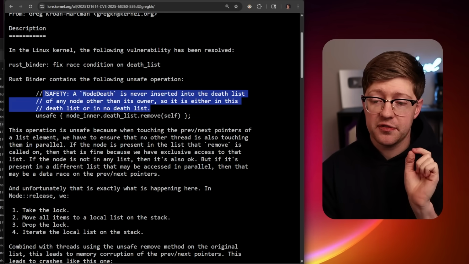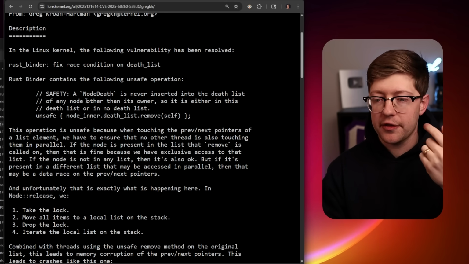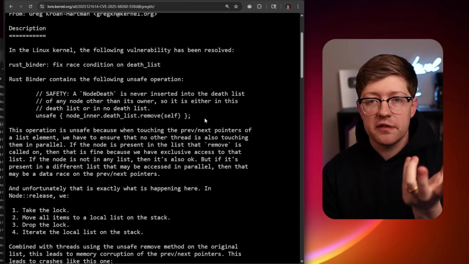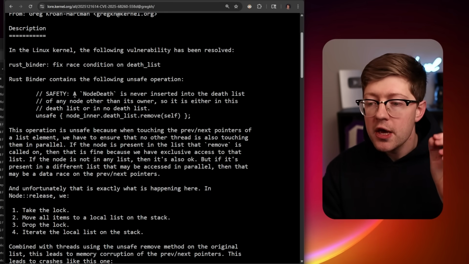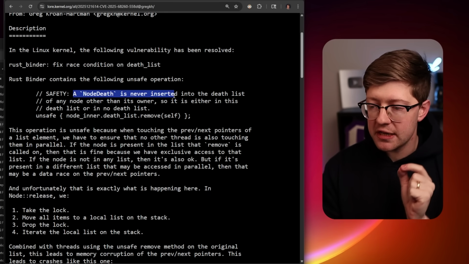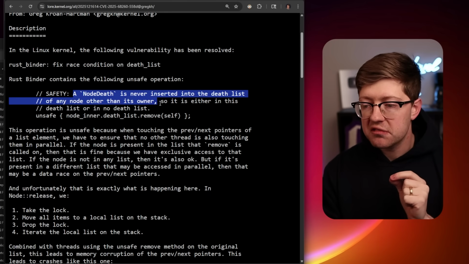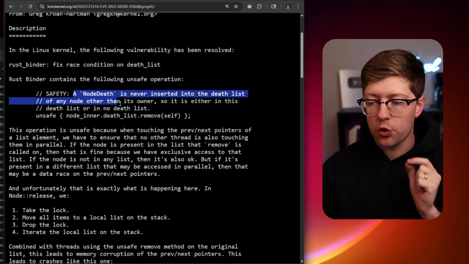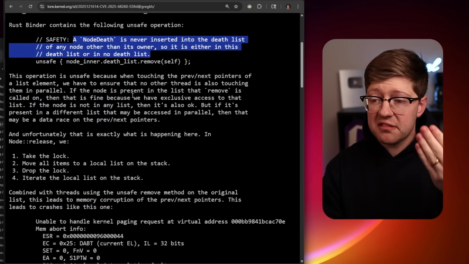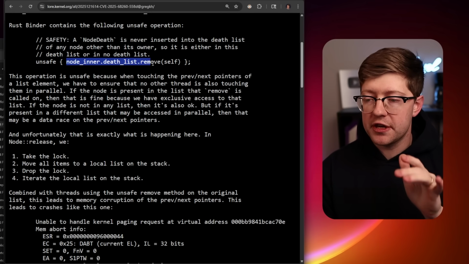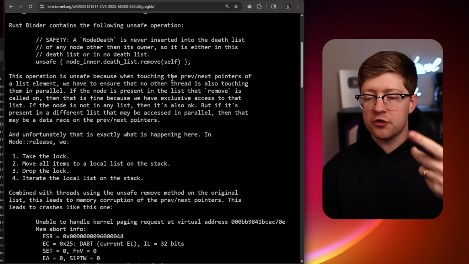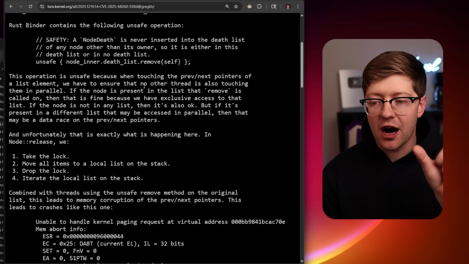But you also specify what the safety implications are, right? Like why is this piece of unsafe code supposed to be allowed? Well, a node death is never inserted into a death list of any other node than its owner. So it is either in this death list or in no node death list at all. And the reason this is okay is that before they go over the death list and remove the node from it, they get a lock on that list, right?